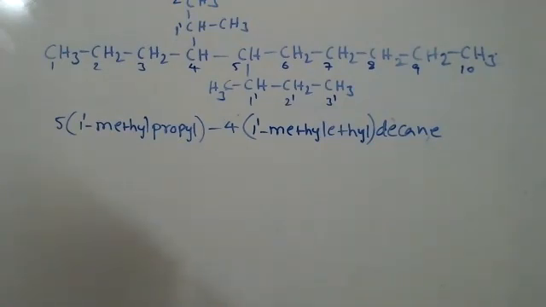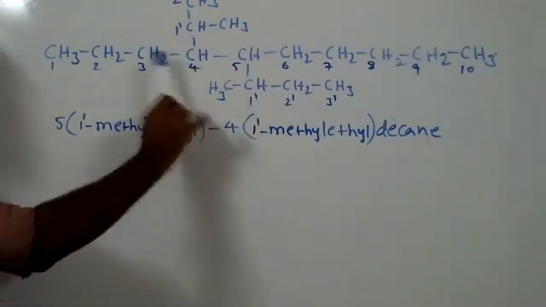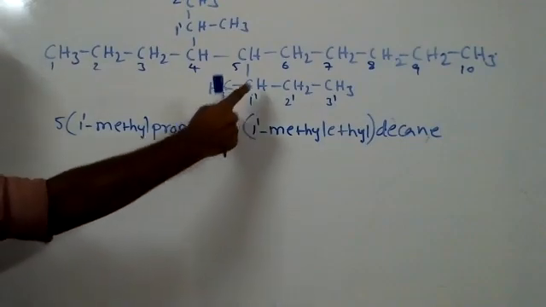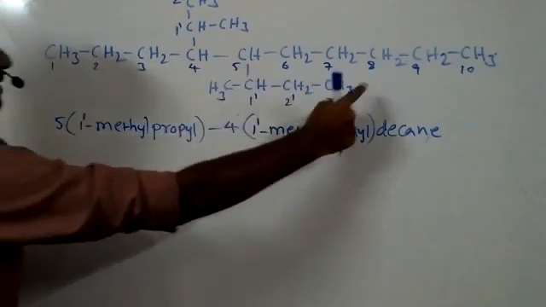Keshav? Excuse me, sir. Yes Risha, tell me. Sir, while naming the branch chains, are we first supposed to write the substituent of the branch chain, then the name of the parent chain? No. First we write the branched chain names, and we write them before the parent carbon chain name. No, I mean in the branch chain, which is the longest, first writing the substituent only.